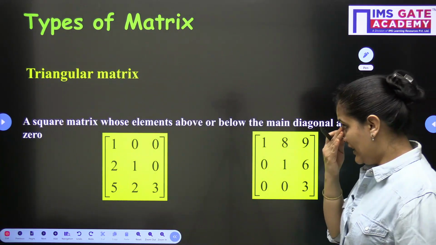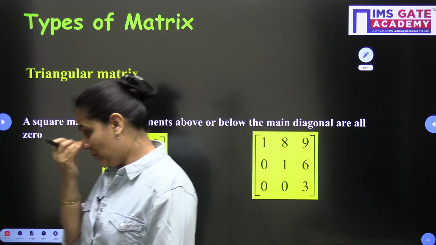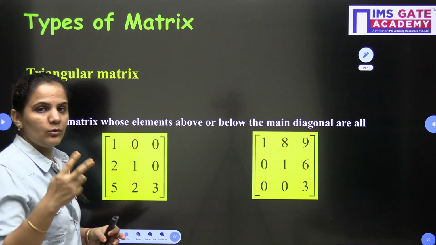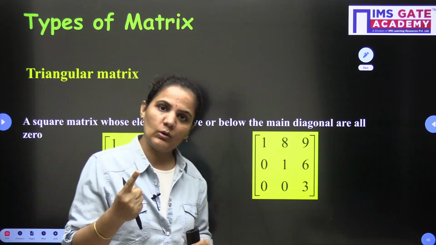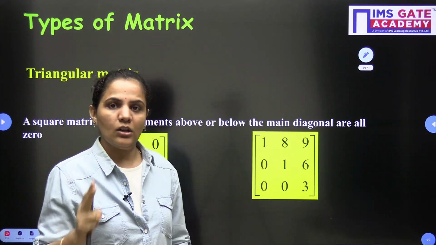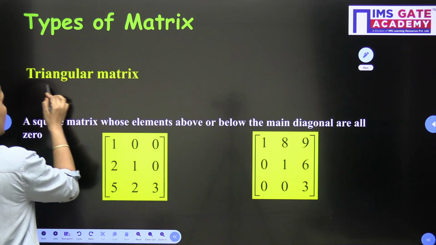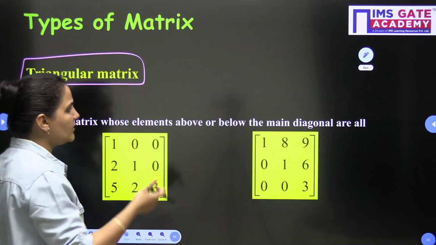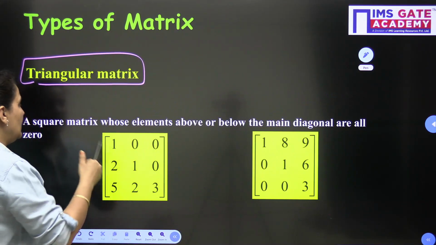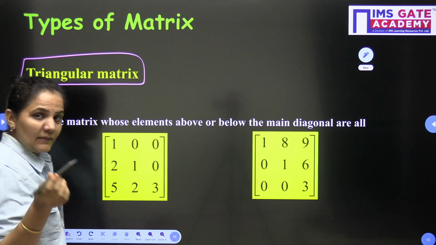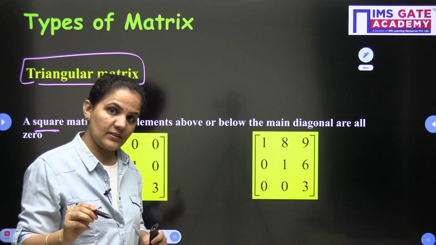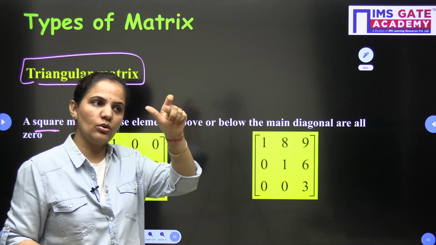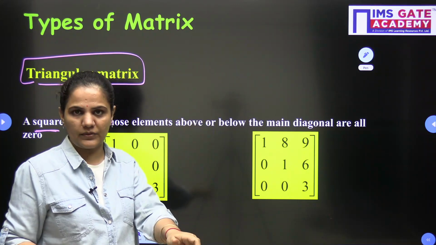The next one is the triangular matrix. Basically we have two types of triangular matrix: the upper triangular matrix and the lower triangular matrix. Before starting the upper and lower, we should understand the triangular matrix. Again, this is a type of square matrix. That's why, in the beginning, when I showed you the chart, in the square matrices we had lots of types.